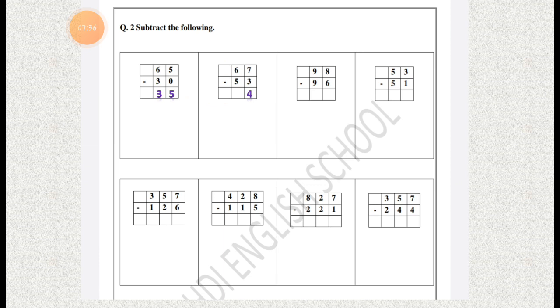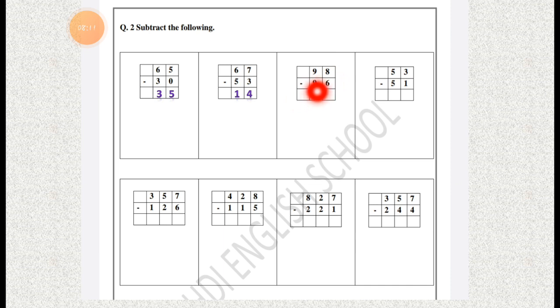Take 6 fingers and just remove 5 fingers from it. How many fingers are left? Only 1 finger is left. So what answer are we getting? The answer we are getting is 14. 1, 4, 14. Let's go for the next sum, which is 98 minus 96.